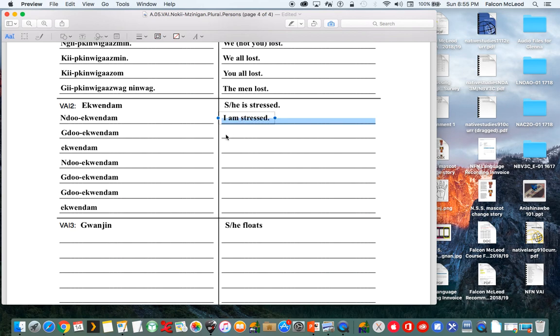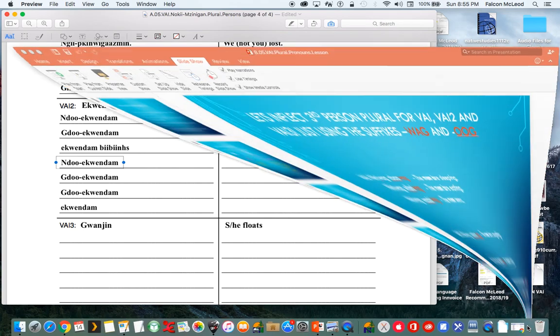Do equendum, you are stressed. Equendum, babies, the baby is stressed. All right. So now we're getting into our plural pronouns.